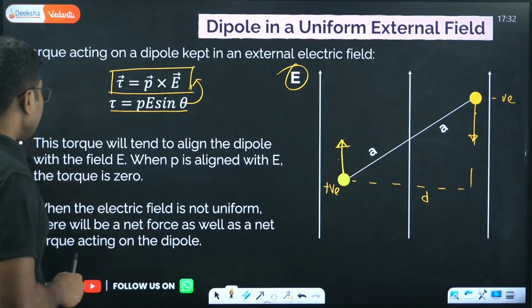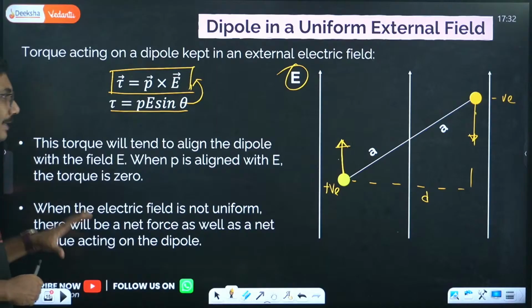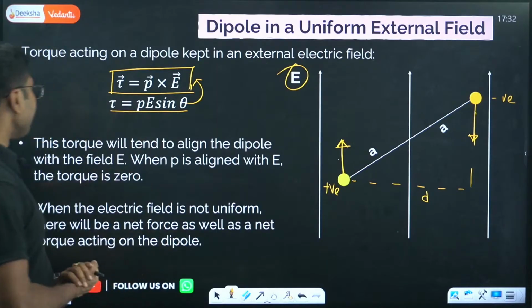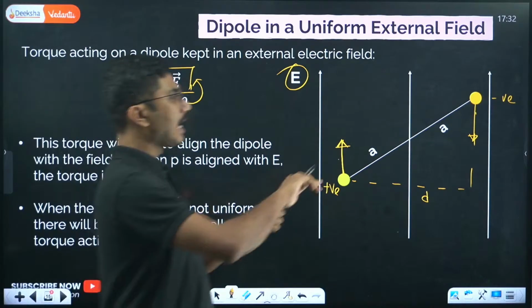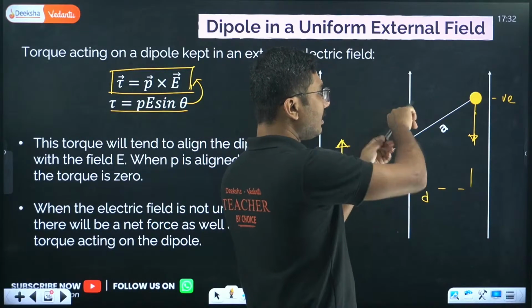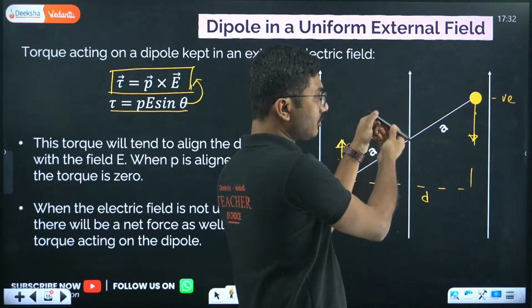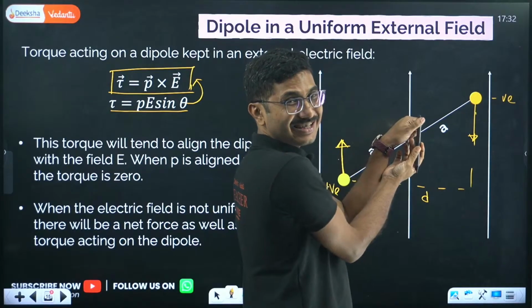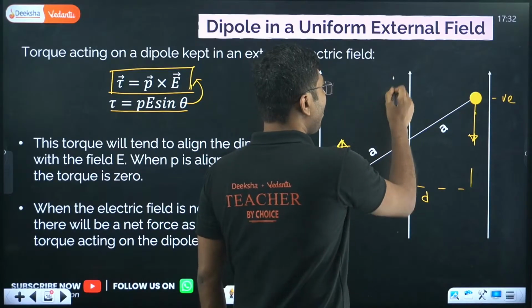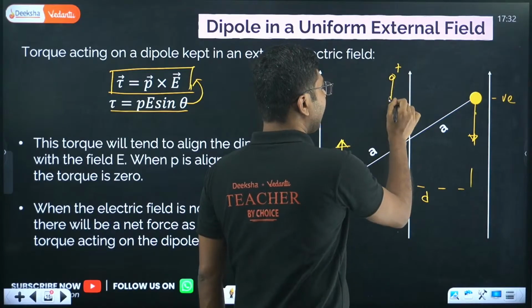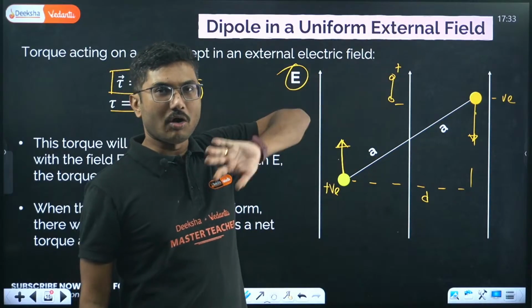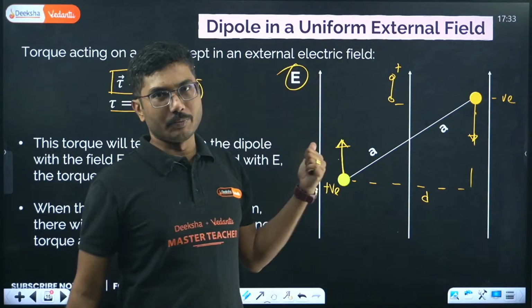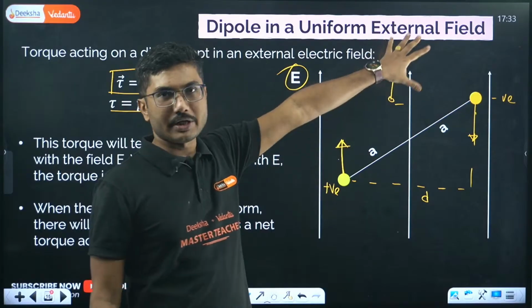Now this torque will tend to align the dipole with the field E. When P is aligned with the electric field, the torque is 0. So this dipole will try to align in the direction of the electric field. That means the positive in this direction, the negative in this direction. And once this is achieved, the torque will be 0 because sin theta will be 0. Okay, sin theta 0 means torque is 0.